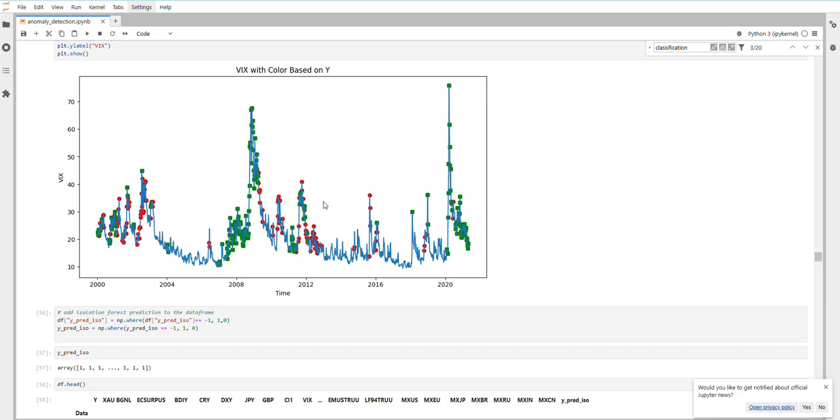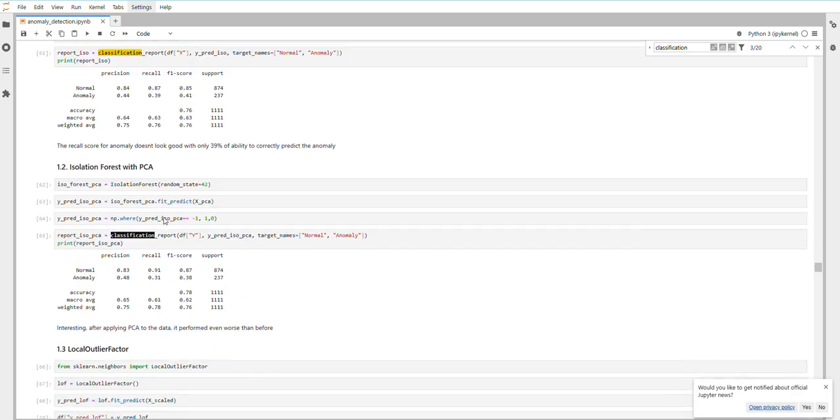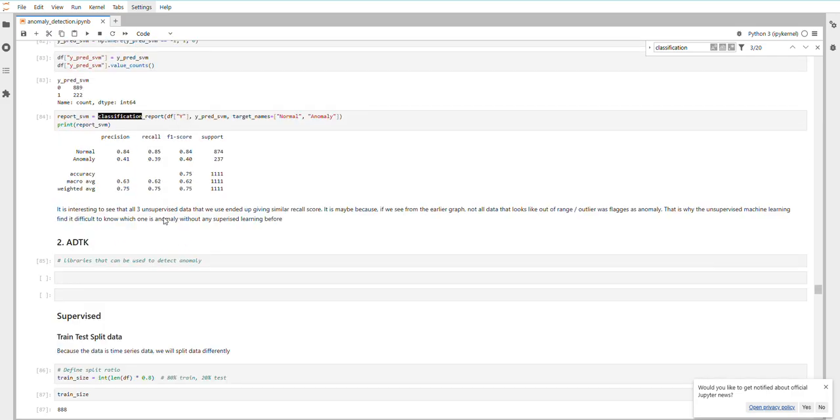Usually unsupervised machine learning is quite good at detecting outliers if they're really in the outlier range. But for example, you can see that some of the outliers here in the data itself don't really show. They're still within the range if it's just based on the standard deviation. So maybe that is why unsupervised machine learning finds it hard to find the outliers if there's just no data before that can flag which one is an anomaly or not. And that is why after that I'm trying to do supervised machine learning.